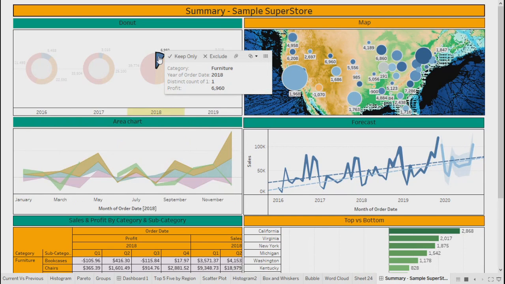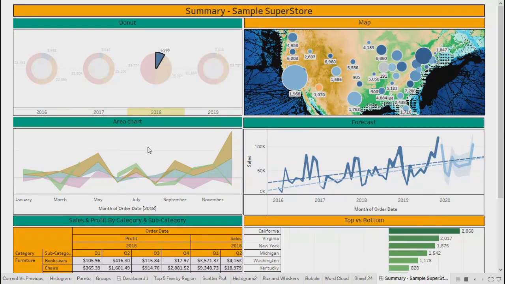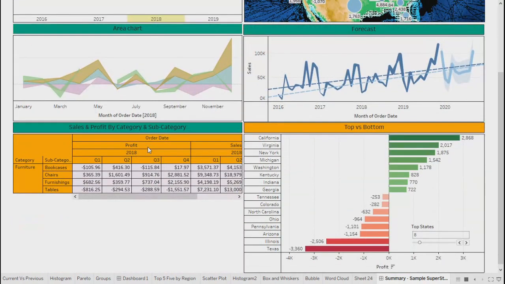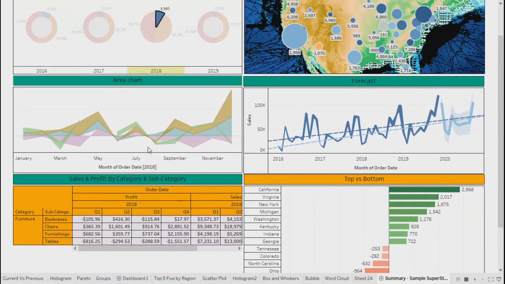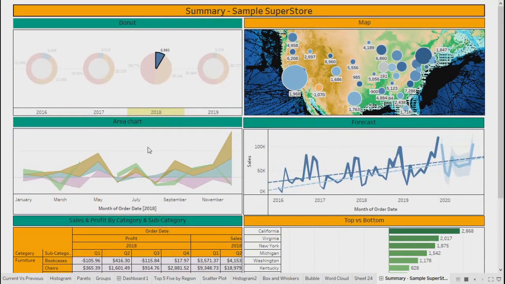See, it's clear. Any questions, Anup, Darshan? Can I repeat it once again, please? The action filter which you...